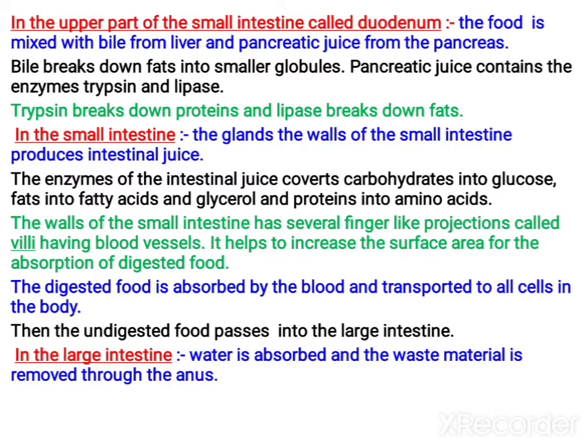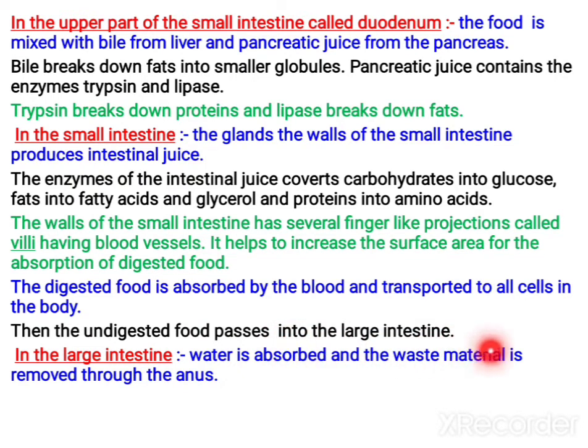In the small intestine, the glands in the walls of the small intestine produce intestinal juice. The enzymes of the intestinal juice convert carbohydrates into glucose, fats into fatty acids and glycerol, and proteins into amino acids. Then the walls of the small intestine have small finger-like projections called villi. They have blood vessels and help to increase the surface area for the absorption of food. This is a repeatedly asked question, children. Learn it. The digested food is absorbed by the blood and transported to all parts of the body.